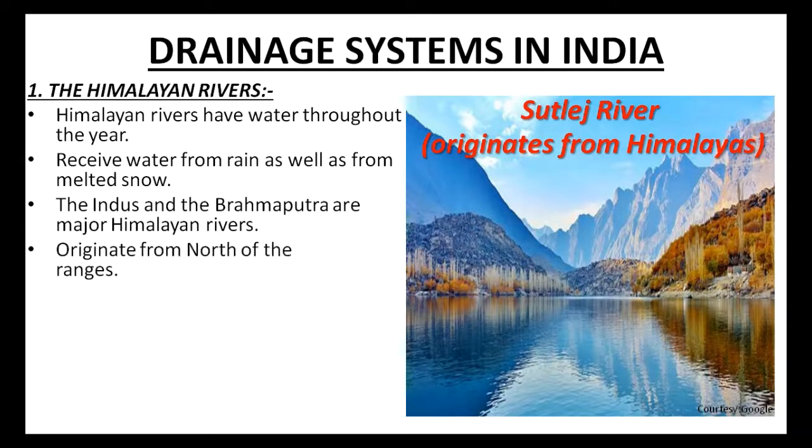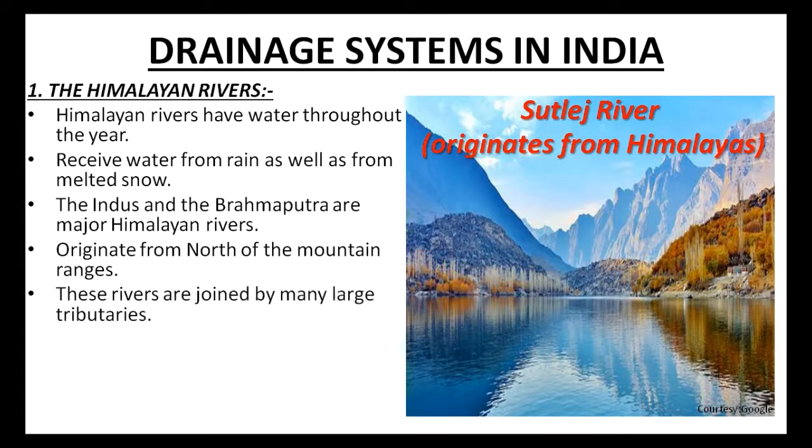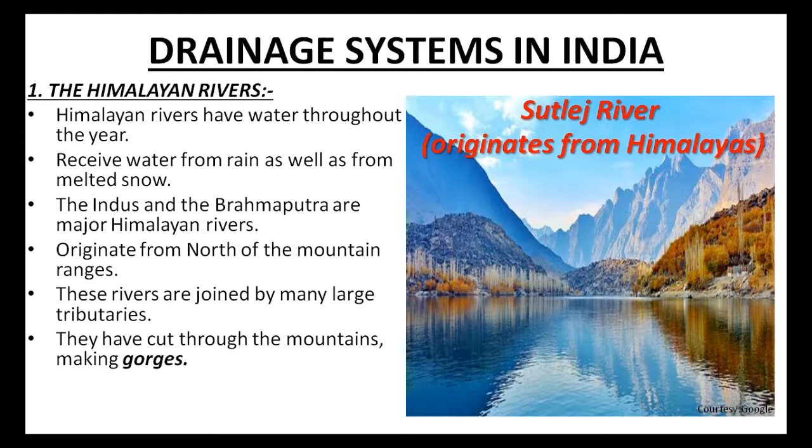Himalayan rivers originate from north of the mountain ranges. These rivers are joined by many large tributaries. Himalayan rivers have cut through the mountain making gorges. Here the meaning of gorges is deep narrow passages with steep rocky sides through which river may flow. The Himalayan rivers have long courses from their source to the sea.